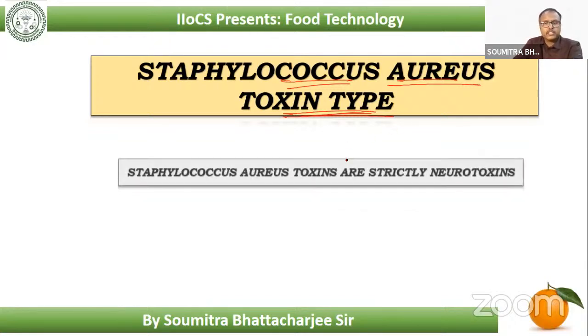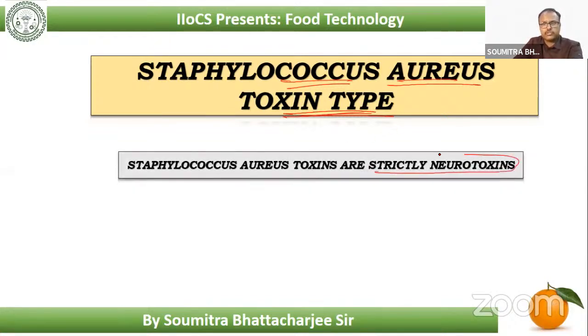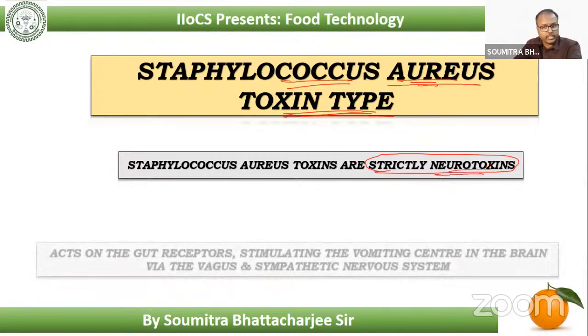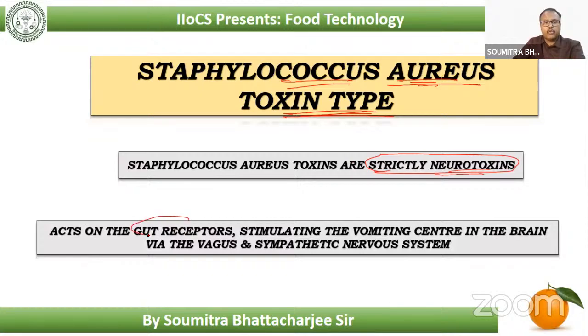aureus. If I'm saying the toxin type, as I said earlier also, rest of all the species show the enterotoxin release, but Staphylococcus aureus shows the release of neurotoxins, which specifically reach the gut receptors within our brain. It stimulates the vomiting center in the brain itself. And how does it do that? It activates and transmits via our vagus and the sympathetic nervous system itself.